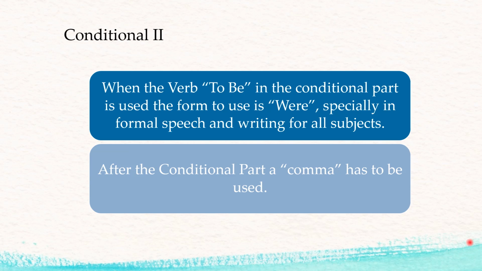When the verb to be is used in the conditional part, the form to use is were, especially in formal speech and writing, for all subjects. In this case, even though you know that the third person singular uses was, because we are using conditional two, we have to use the verb were. After the conditional part, a comma has to be used. This is used in the writing process.